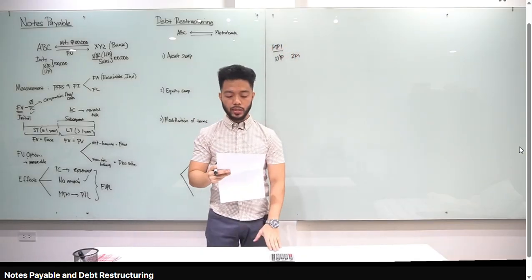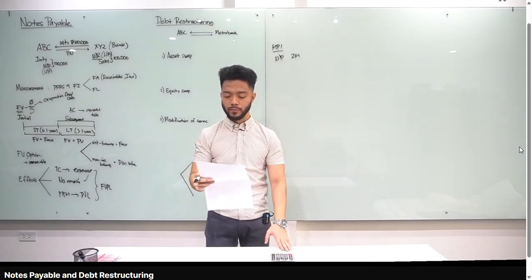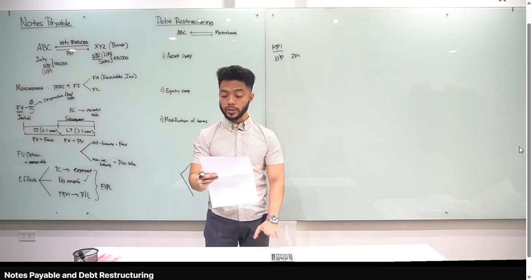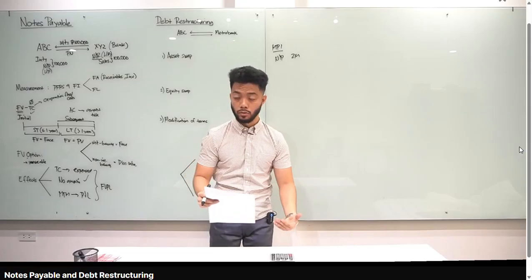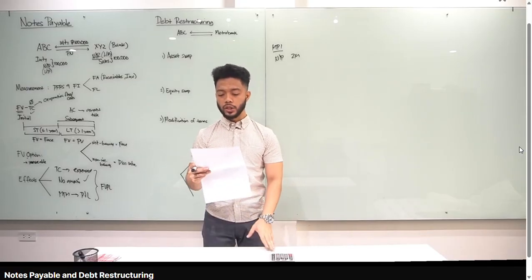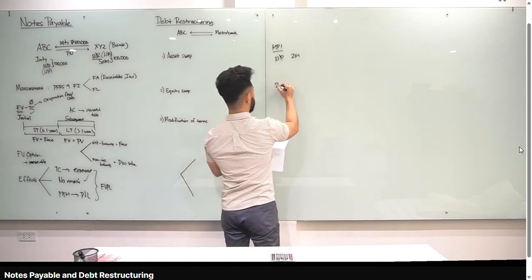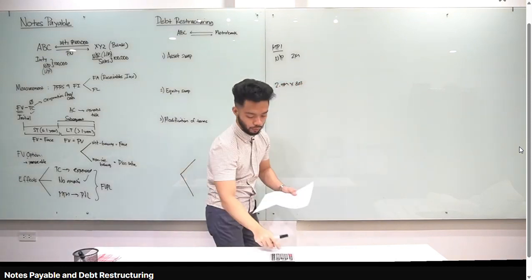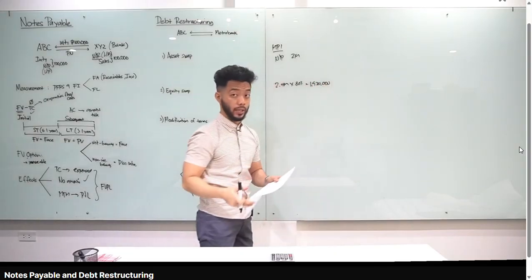On December 31, it signed an agreement to borrow up to 2 million to refinance the note payable on a long-term basis. So may nangyaring refinancing. The financing agreement called for borrowings not to exceed 80% of the value of the collateral. So underline mo yung 80%. Ibig sabihin class, ang pwede lang nating i-refinance is 80% of the value of the collateral, or collateral meaning security. Okay? At the date of issue of the December 31 FS, the value of the collateral was 2.4 million. So 2.4 million, multiply natin by 80%. Okay? 2.4 million times 80%, you get 1,920,000. So iyan lang daw class yung pwede nating i-refinance out of 2 million.